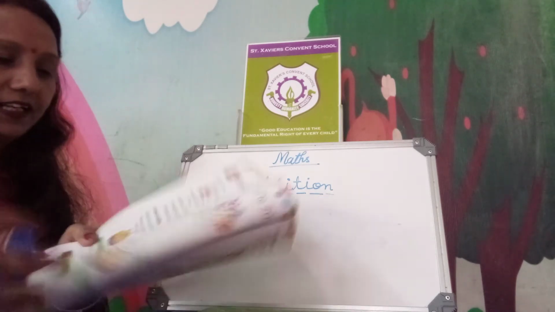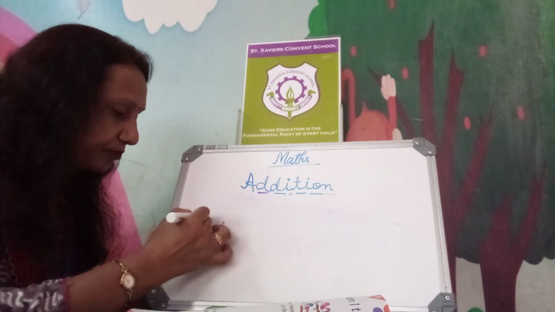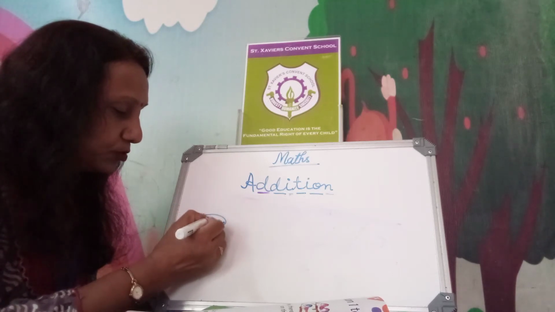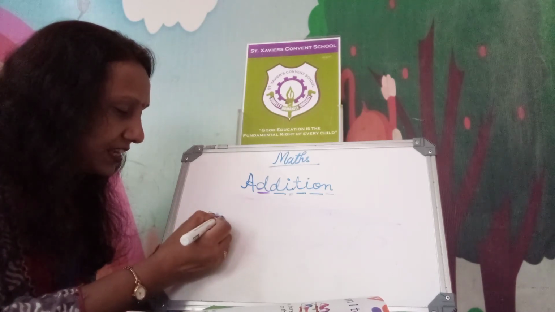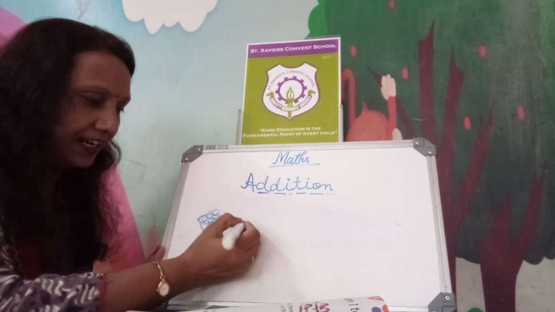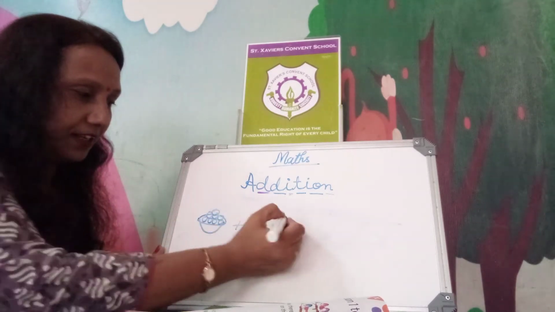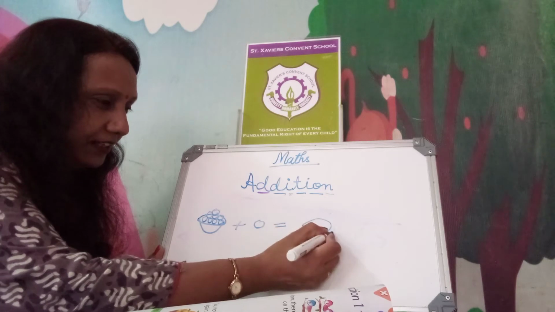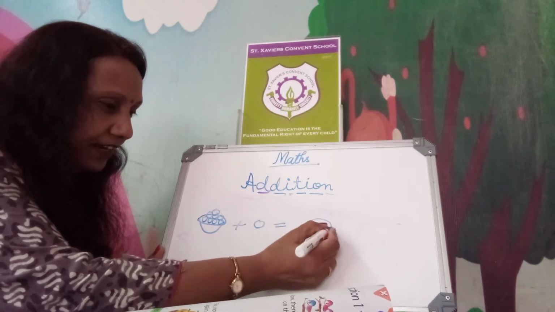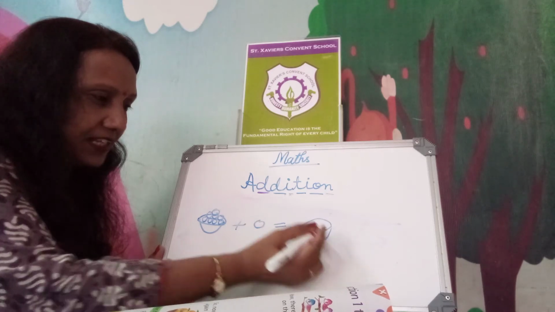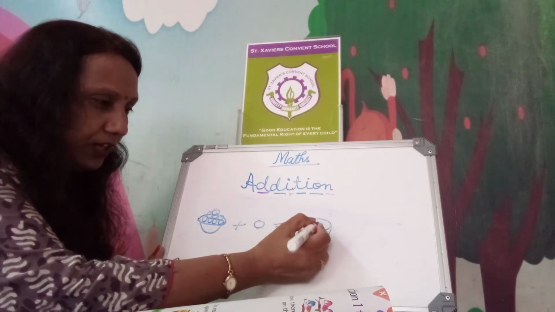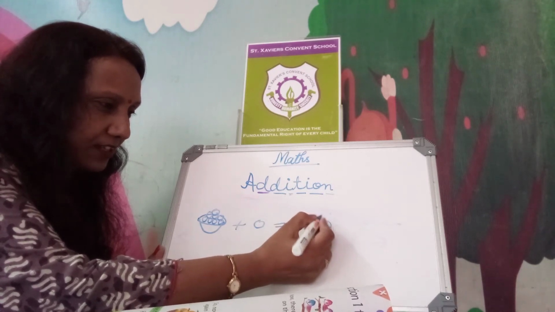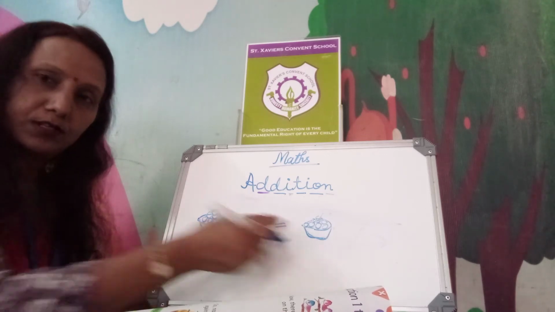Here you can see that in a basket, how many oranges are there? 8. 1, 2, 3, 4, 5, 6, 7, 8 oranges, and added 0 means nothing. So when we total it again, nothing added means 0 added. So the same 8 is there in the answer also. 1, 2, 3, 4, 5, 6, 7, 8. So 8 oranges in your answer also, alright?